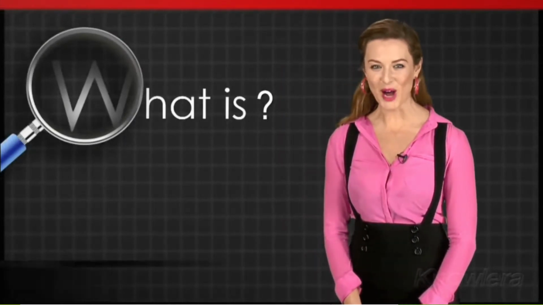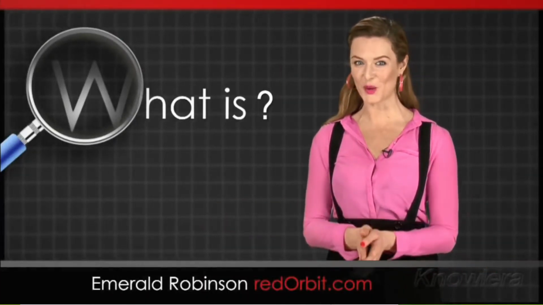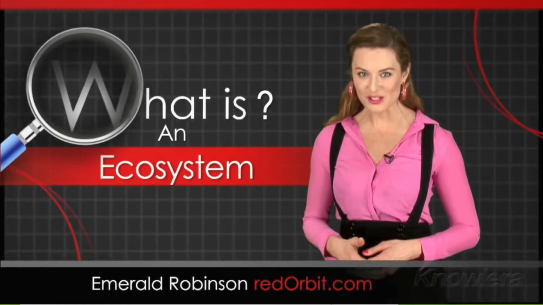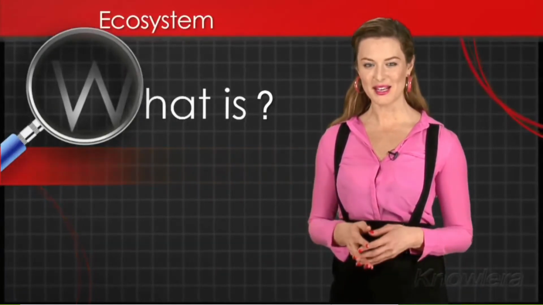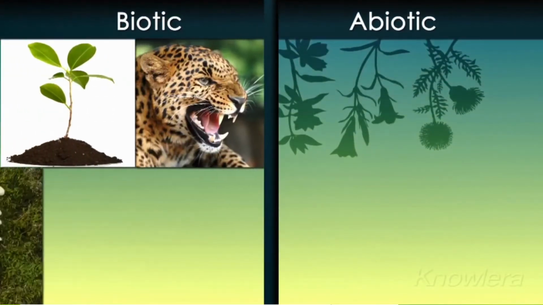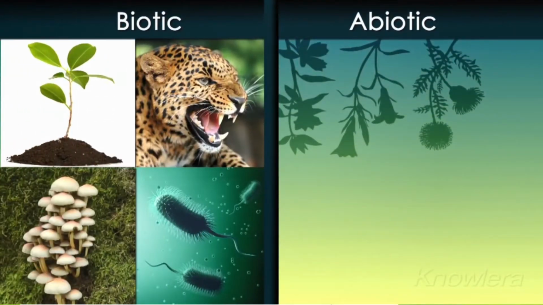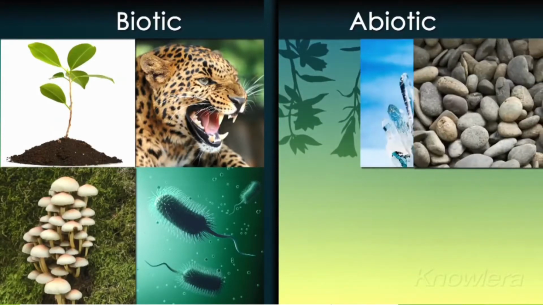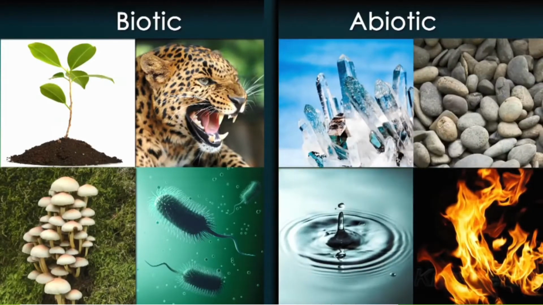Hi, I'm Emerald Robinson, and in this What Is video, we're going to investigate Earth's ecosystems. An ecosystem is a community of living things interacting with the non-living parts of their environment. There are 2 primary parts of an ecosystem. The biotic part is made of all the living things like plants and animals, fungi, and bacteria and viruses. The abiotic part is made up of non-living things like rocks and minerals, water, and energy.